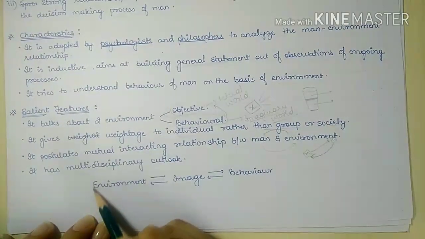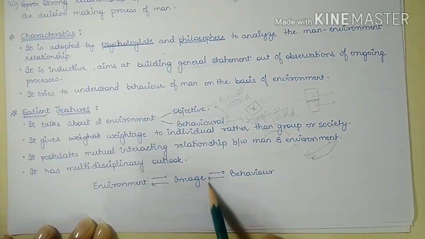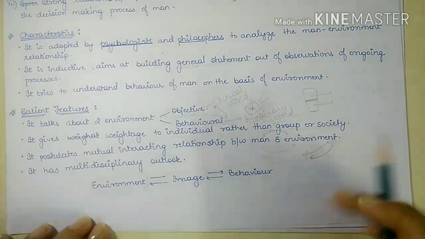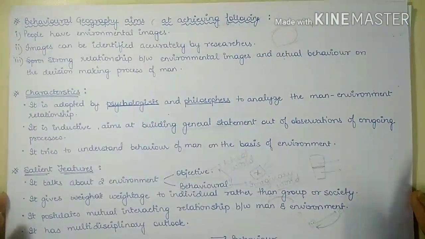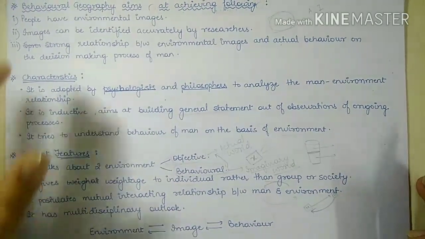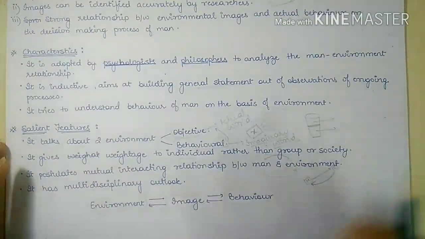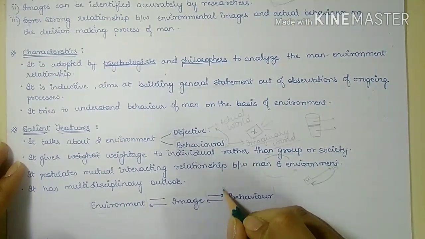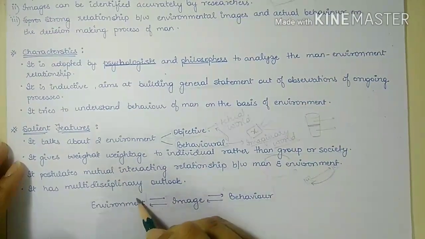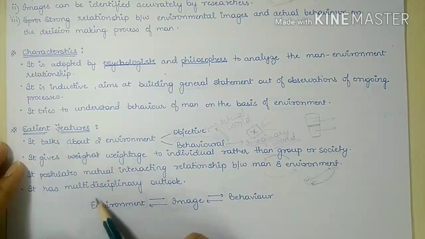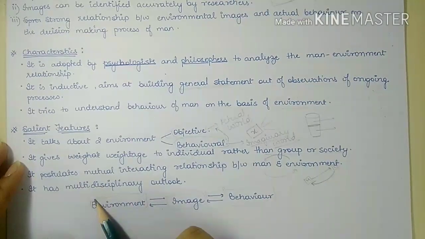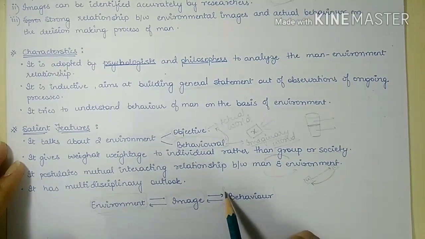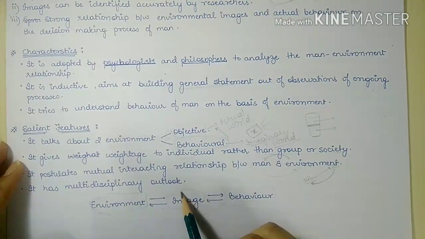So, this is the diagram of the exact functioning of environment and man, how they both influence each other. So a person will have an environmental image. I'm a person, I'm having an image of the environment. Whatever image I'm having of that environment, it will influence my behavior. And because of my behavior, the image that I'm taking of that environment changes.